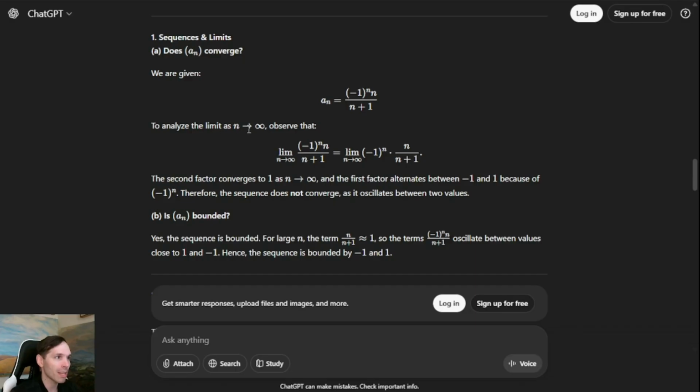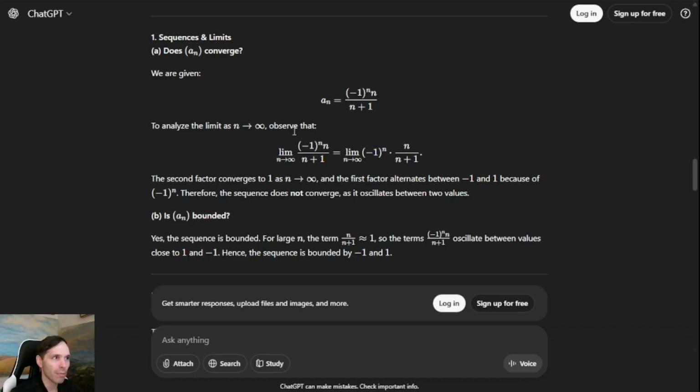To analyze the limit as n goes to infinity, observe that the limit of (-1)^n times n over n plus 1 is the limit of (-1)^n times the limit of n over n plus 1. The second factor converges to 1 as n goes to infinity, and the first factor alternates between minus 1 and 1 because of (-1)^n. Thank you for defining that for us. Therefore, the sequence does not converge as it oscillates between two values. I think I would give this full points.